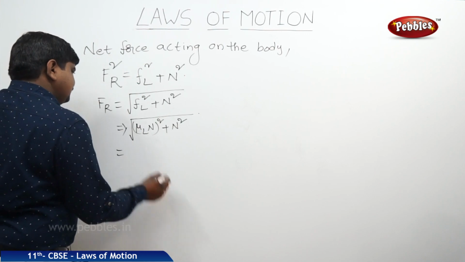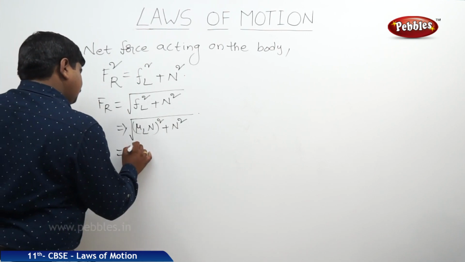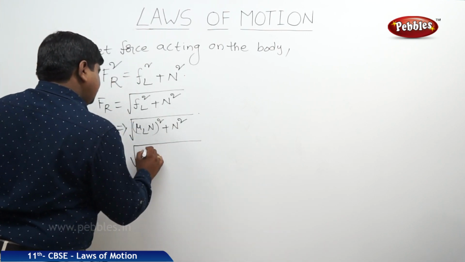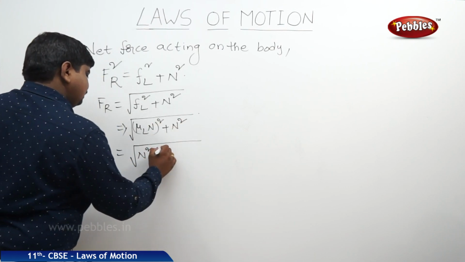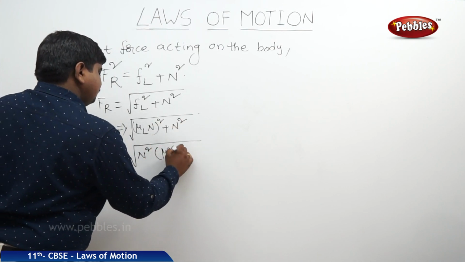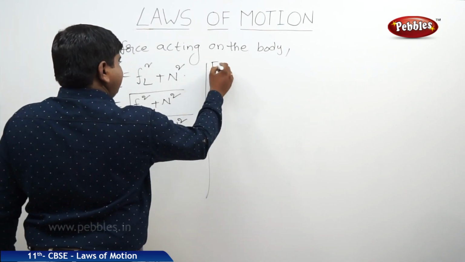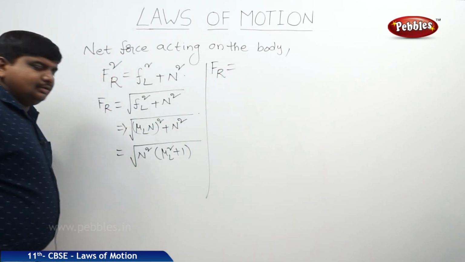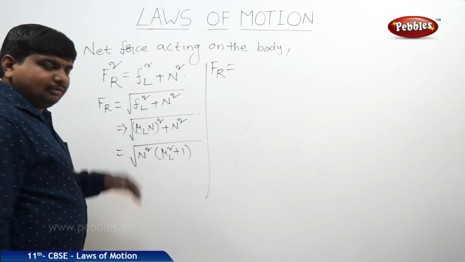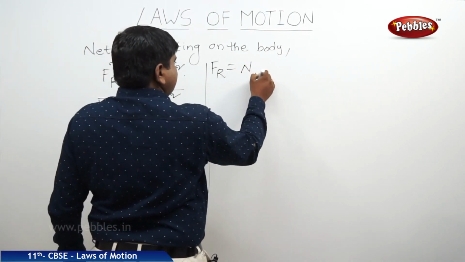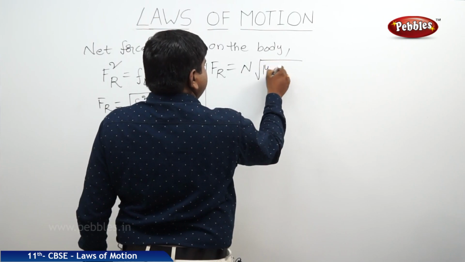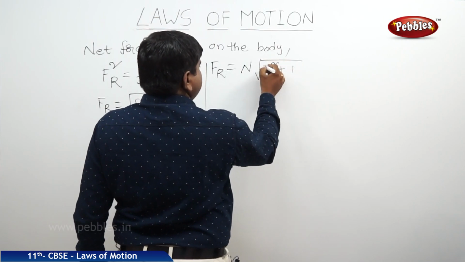So we can write N square common, mu l square plus 1. Therefore Fr is equal to N square root of mu l square plus 1.